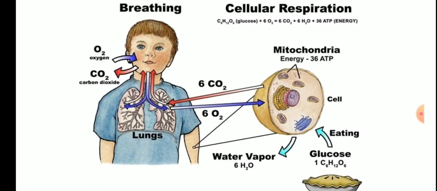Okay, now where does that carbon dioxide go? First it accumulates in the cell. As soon as the amount of carbon dioxide increases, what happens? That carbon dioxide transfers to the blood, and the blood takes that carbon dioxide back to the lungs. From there, the lungs, with the help of the windpipe and the nasal passages, exhale the carbon dioxide out of the body.